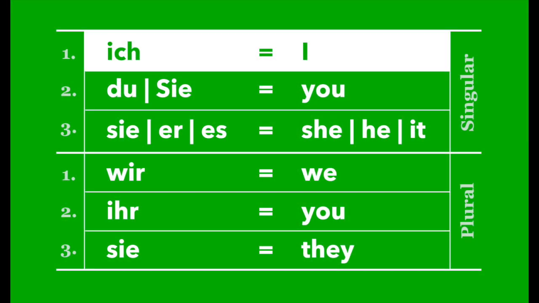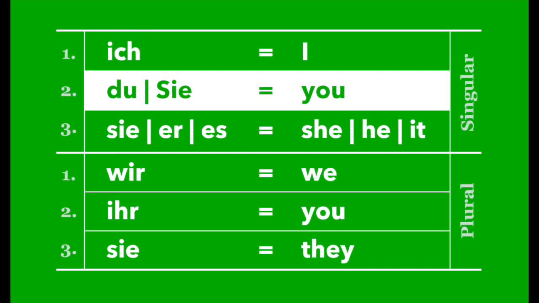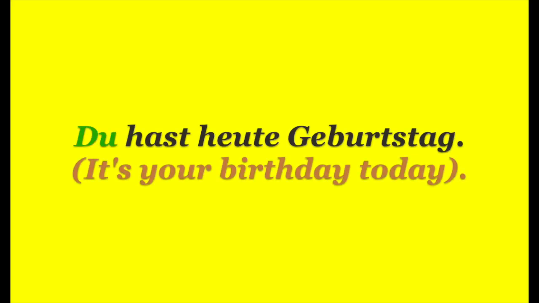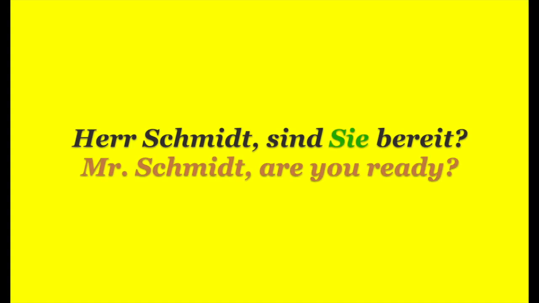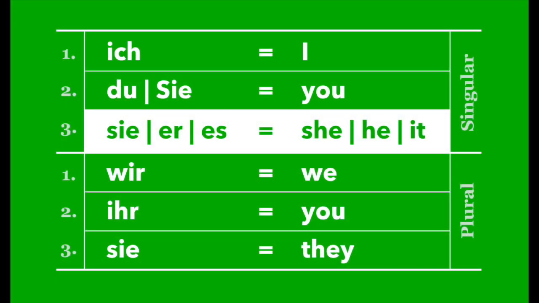So let's take a look at the personal pronouns in nominative. Ich, meaning I. Ich sehe meinen Freund. Du, meaning you, as an informal approach. Du hast heute Geburtstag. Sie, meaning you, in the formal approach. Herr Schmidt, sind Sie bereit? You, in this case, if we talk to someone using the formal approach, Sie, it's always written with a capital letter.